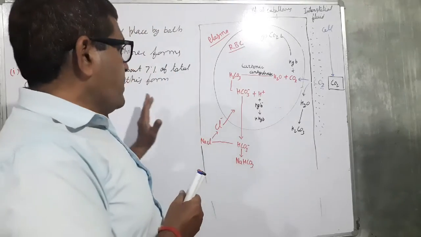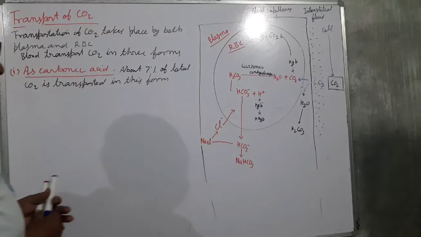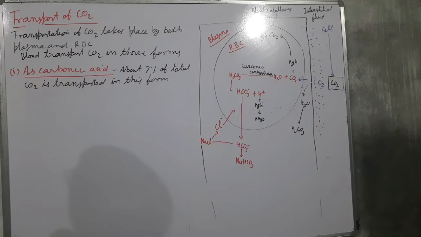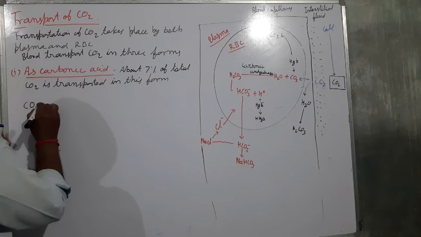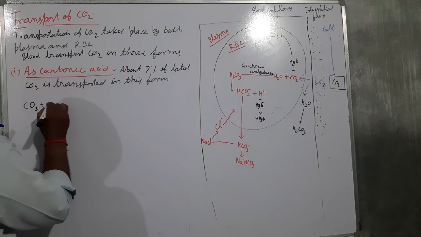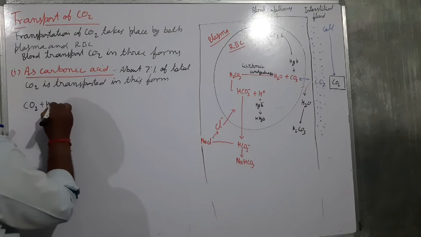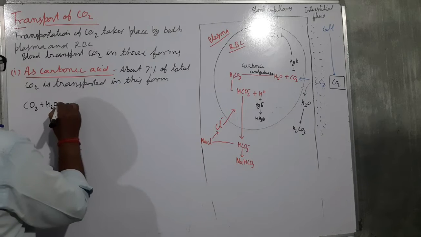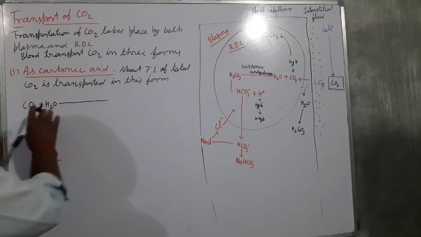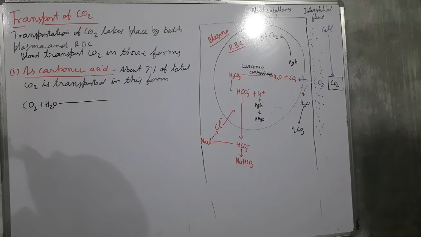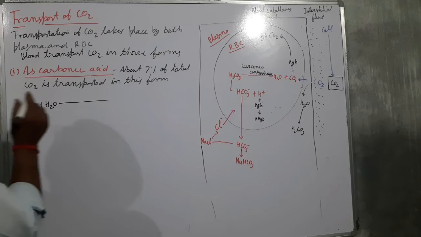So inside the plasma, carbon dioxide combines with water.